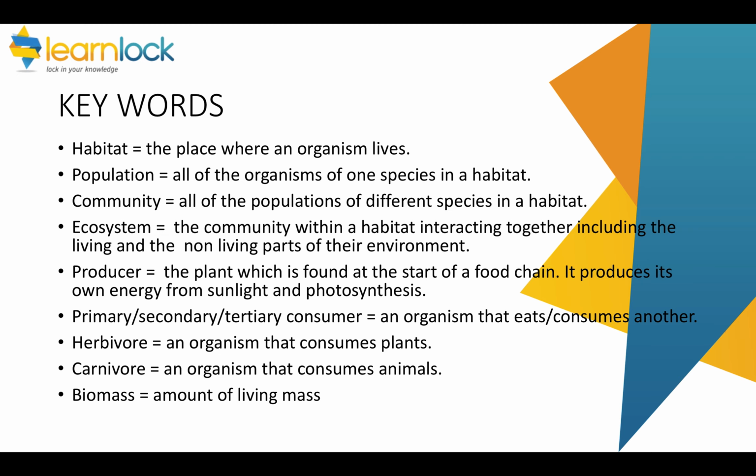You also need to know about food chains later on in this topic. In any food chain, you have a producer, which is the plant at the start of the food chain. The reason it's called a producer is because it makes its own energy from sunlight during photosynthesis. Then we've got consumers, and depending on where they are, primary, secondary or tertiary consumers, they consume other organisms. Herbivores only consume plants and carnivores consume animals. We'll also be talking about a term called biomass, and that's the amount of living mass within an organism.